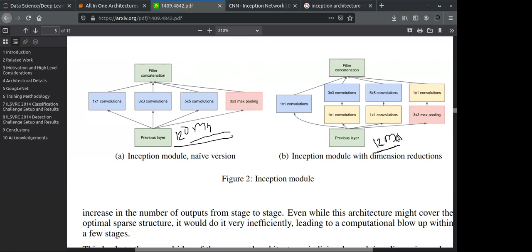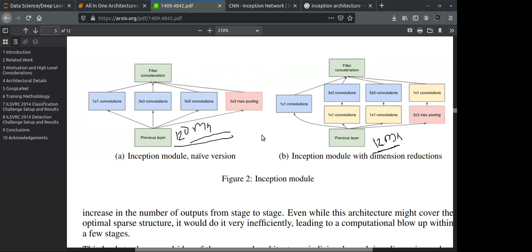So let's think about this. Because of this one by one convolution, I will tell you how it reduces computation and all that. But just think about this: before this one by one convolution, we are performing 120 million computations, and after that we are just performing 12 million computations.